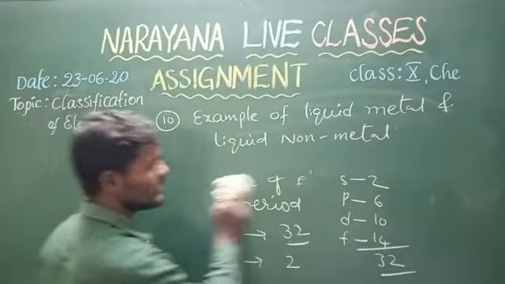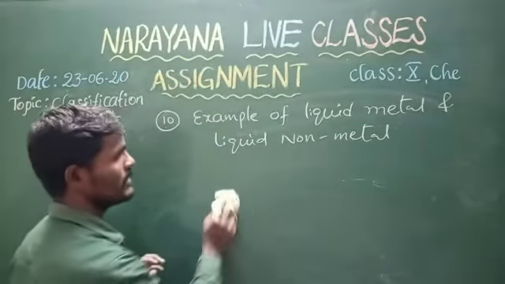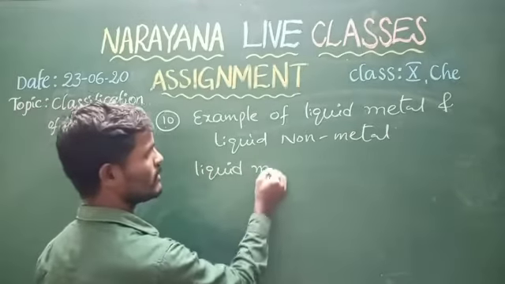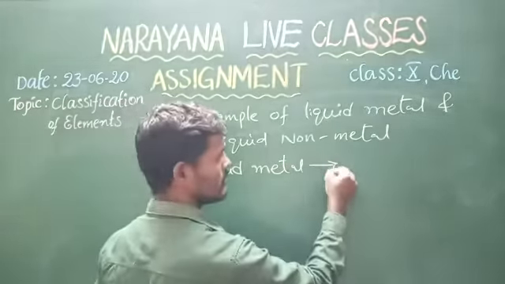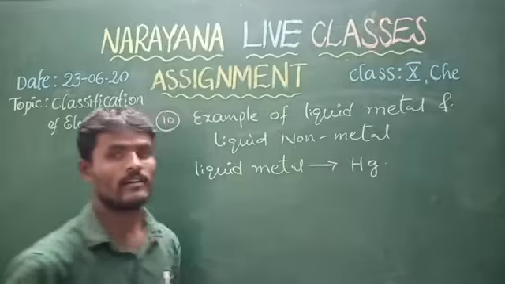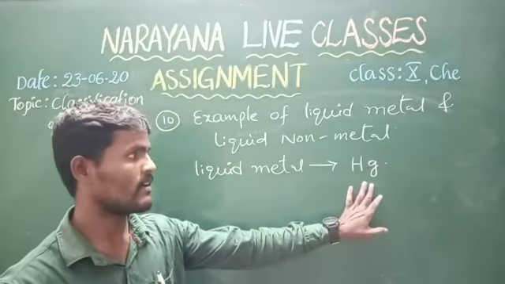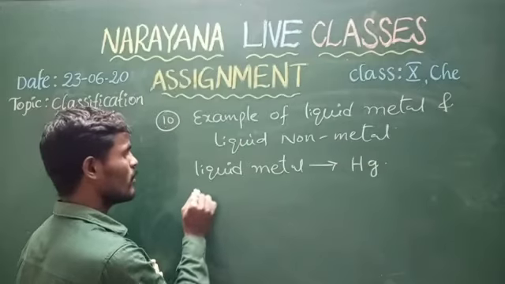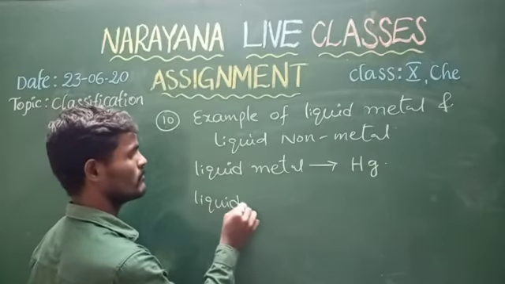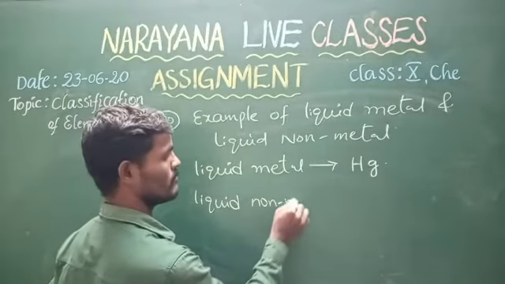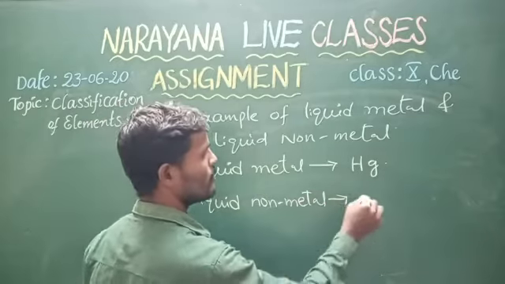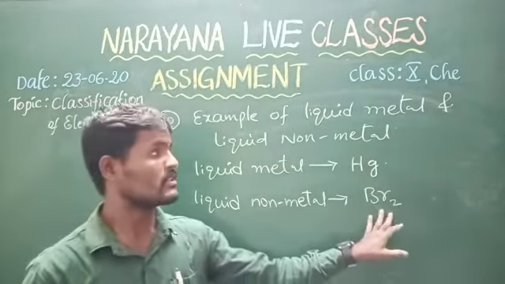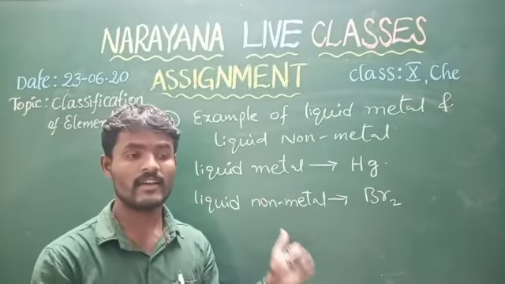Okay, the liquid metal is mercury. Its symbol is Hg. Its Latin name is hydrargyrum. Next, the liquid non-metal is bromine. Liquid non-metal is bromine. So these are the 10 questions given in the assignment.